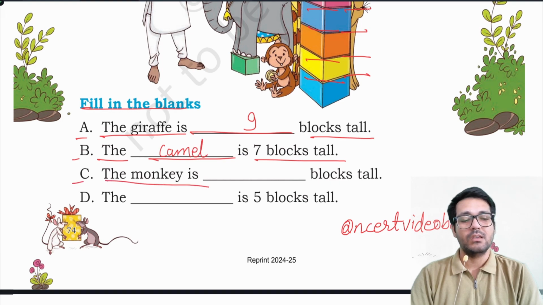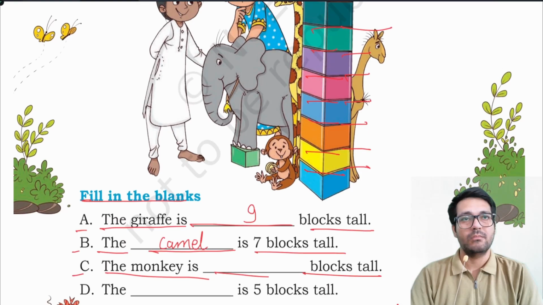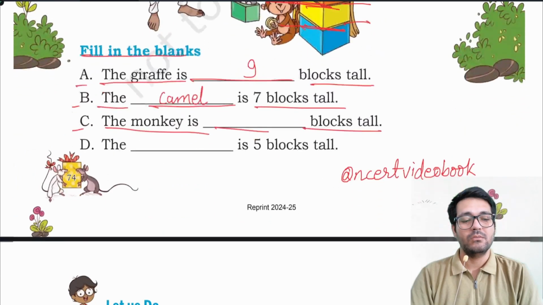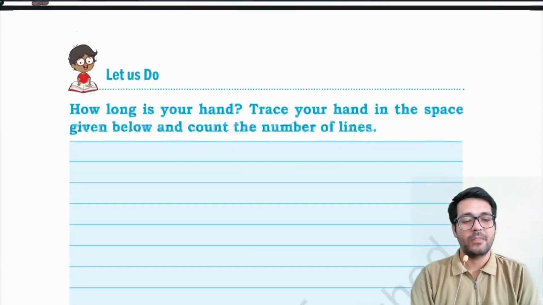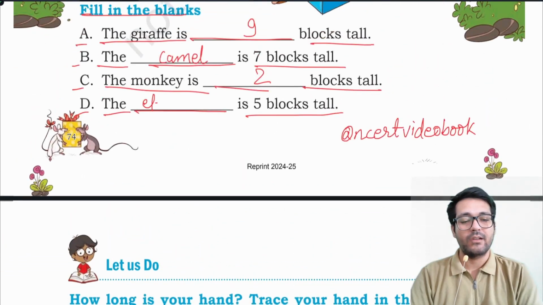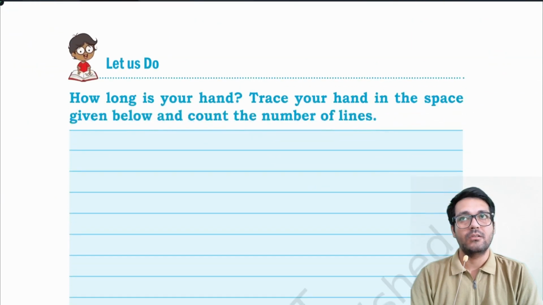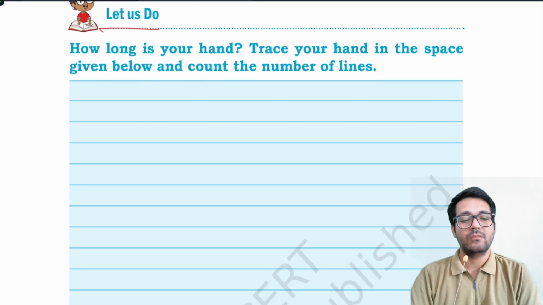C. The monkey is dash blocks tall. 1 and 2. Monkey is 2 blocks tall. Similarly, D. The dash is 5 blocks tall. For example, 1, 2, 3, 4, 5. And you can see the elephant is 5 blocks tall. So, elephant is 5 blocks tall.